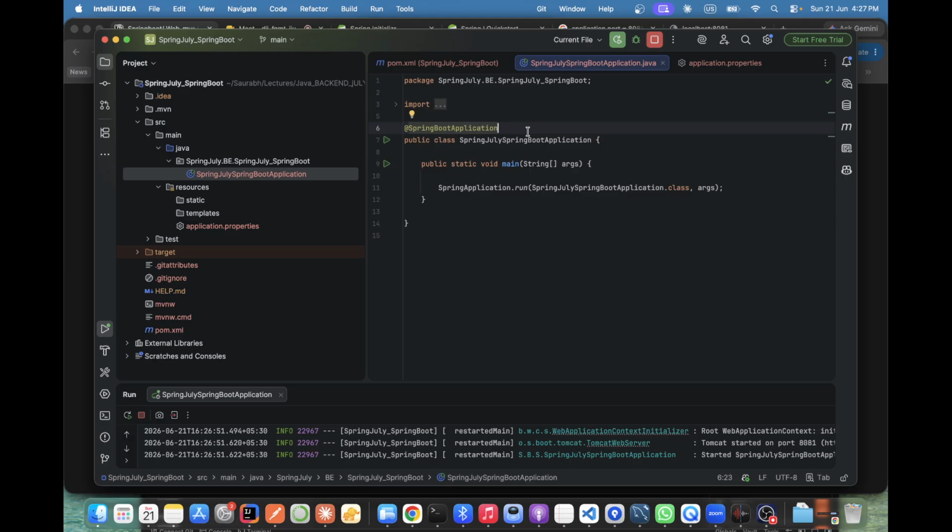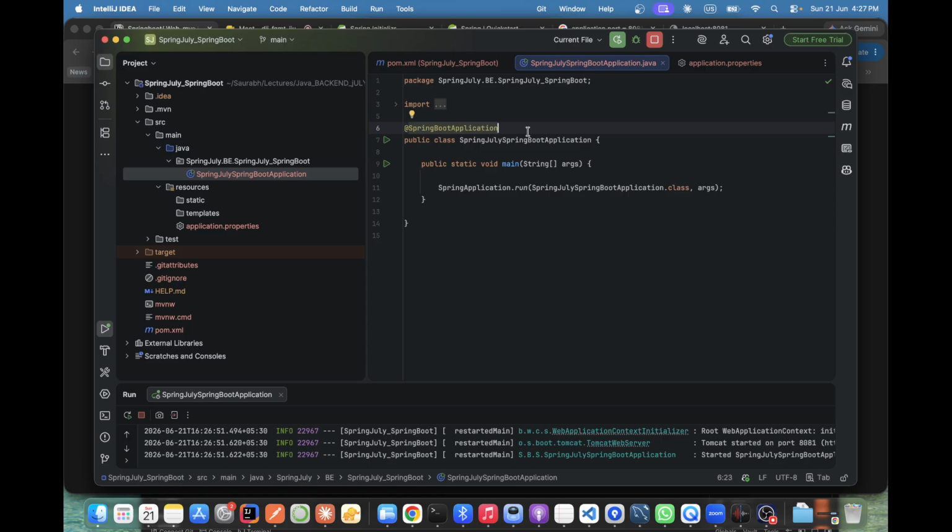What was the first thing to create a bean? We create an XML file. Yeah, the XML file is correct, but in the XML file also I just say I need a bean for these classes. Okay.